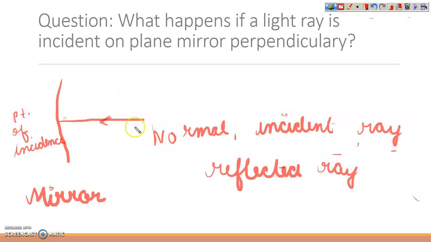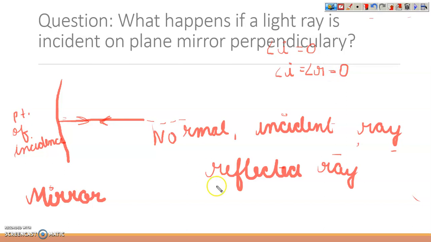This arrow shows the incident ray, and this one the reflected ray, and the normal I can define like this. So here, the angle of incidence is 0. As I told you, the angle of incidence is equal to the angle of reflection, so we can say that the angle of reflection is also 0.